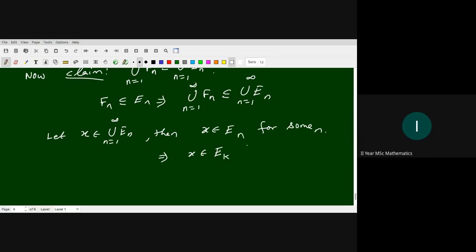When x belongs to it, then we choose the smallest n, such that, let n0 be the smallest positive integer such that x belongs to En.